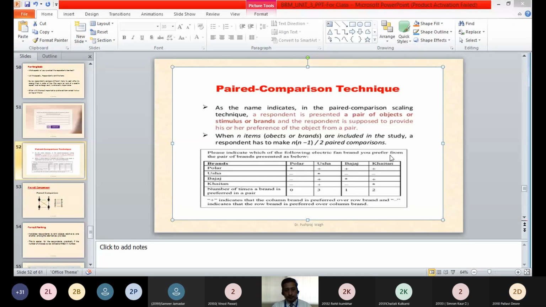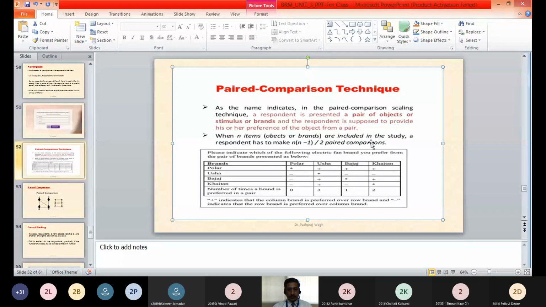So 16. How many? Can you be a little louder? Say, Pallavi, 16. How 16? 6. 6 is right. Who has given? Samir. Yes, sir. You are right. So 6 decisions or 6 comparisons he has to make.